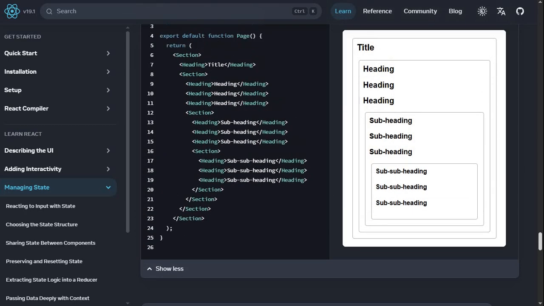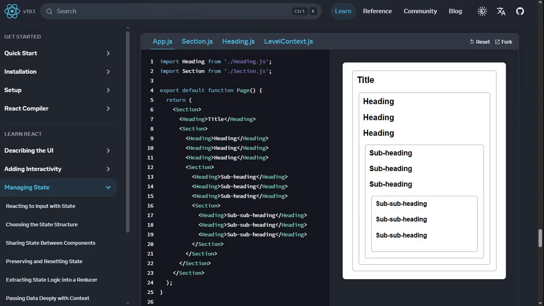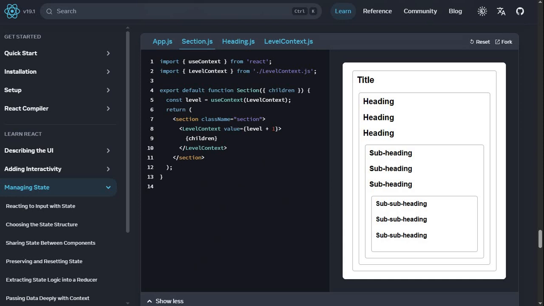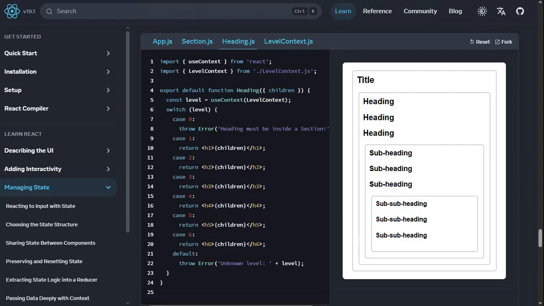So what do we have here? In app.js we have a section, we have a title, we have another section with the heading, another section. Okay, so these are nested elements. Let's see the section itself. We have the level, use context, okay, and the section, level value, level + 1, level context, okay, and here we have again the level and switch, oh, okay, so this is a switch statement.